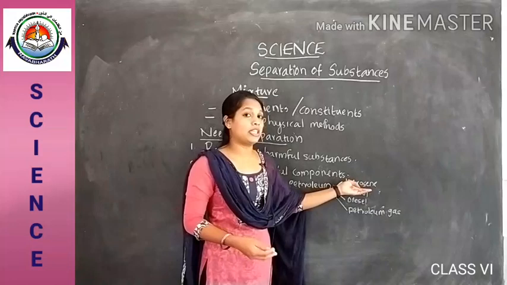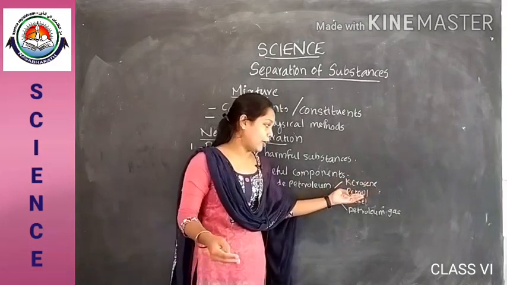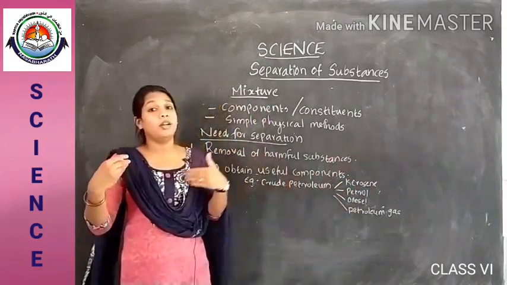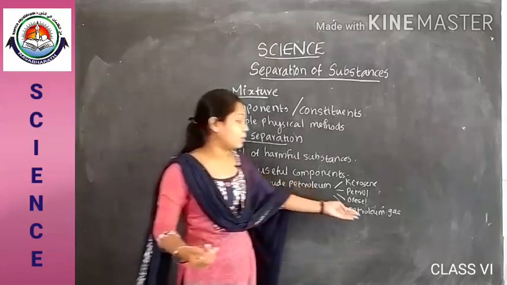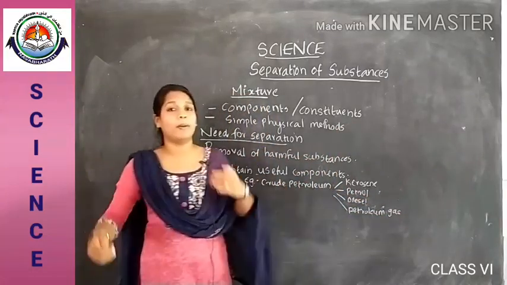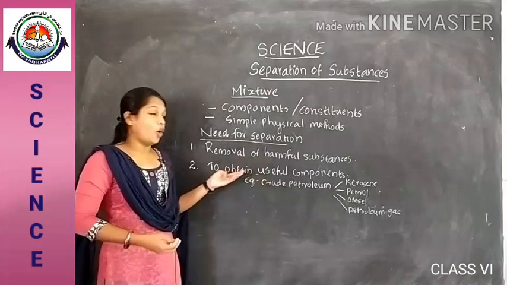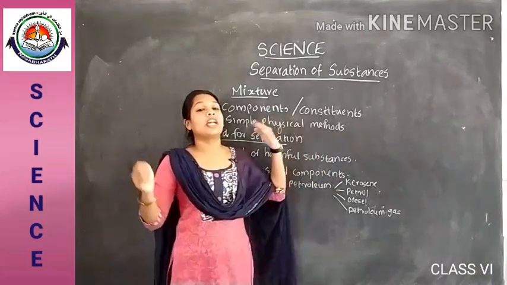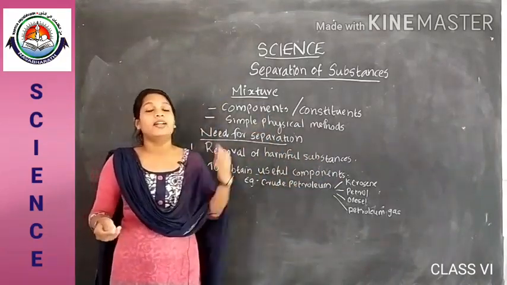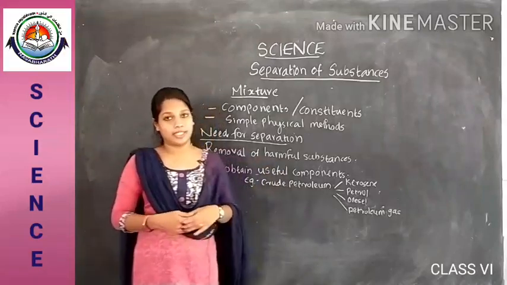We need petroleum gas for many other purposes. So to obtain the useful components, we have to separate the different components in a mixture.